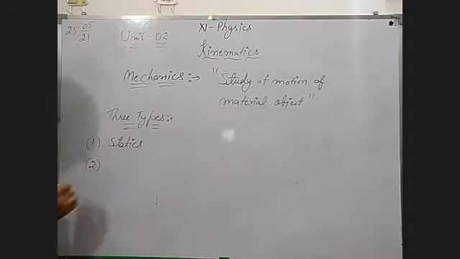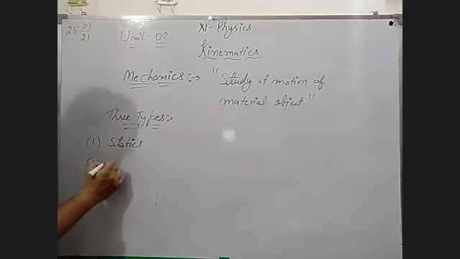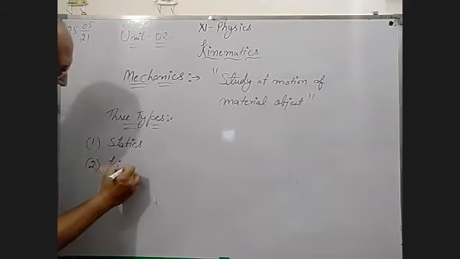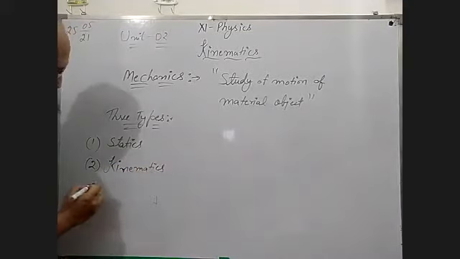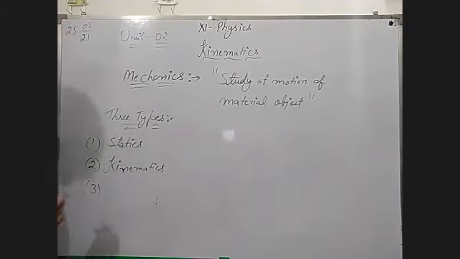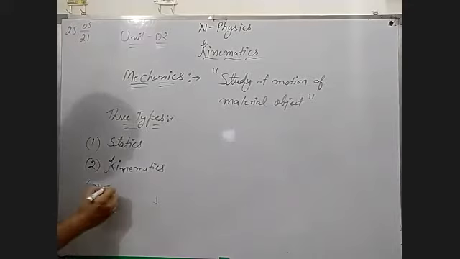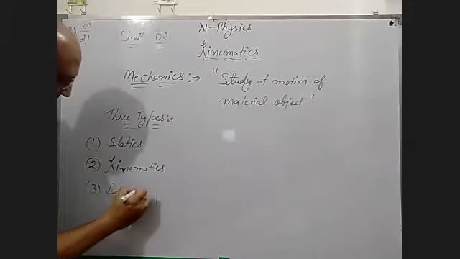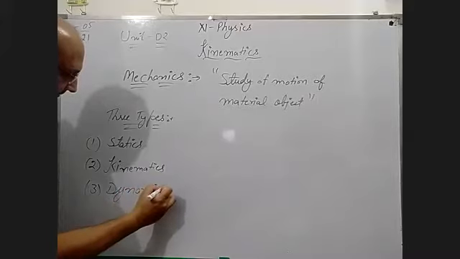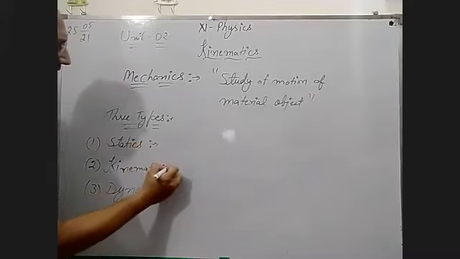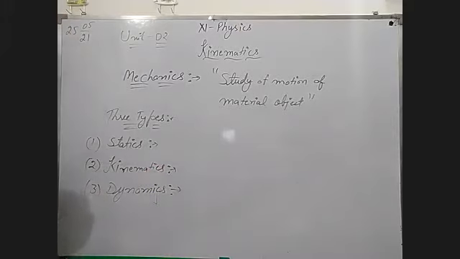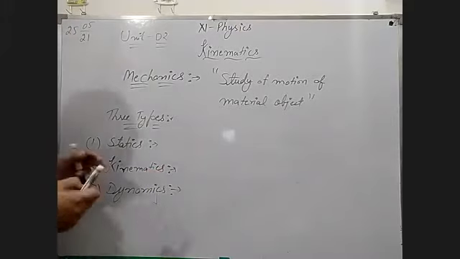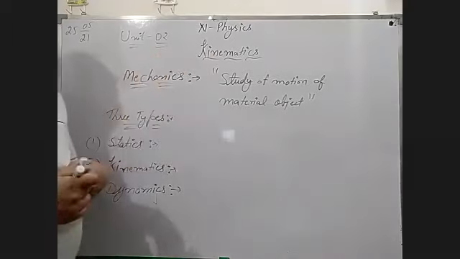Second one is kinematics. And third one is dynamics. What is statics and what is kinematics and what is dynamics? After this, we will study kinematics.